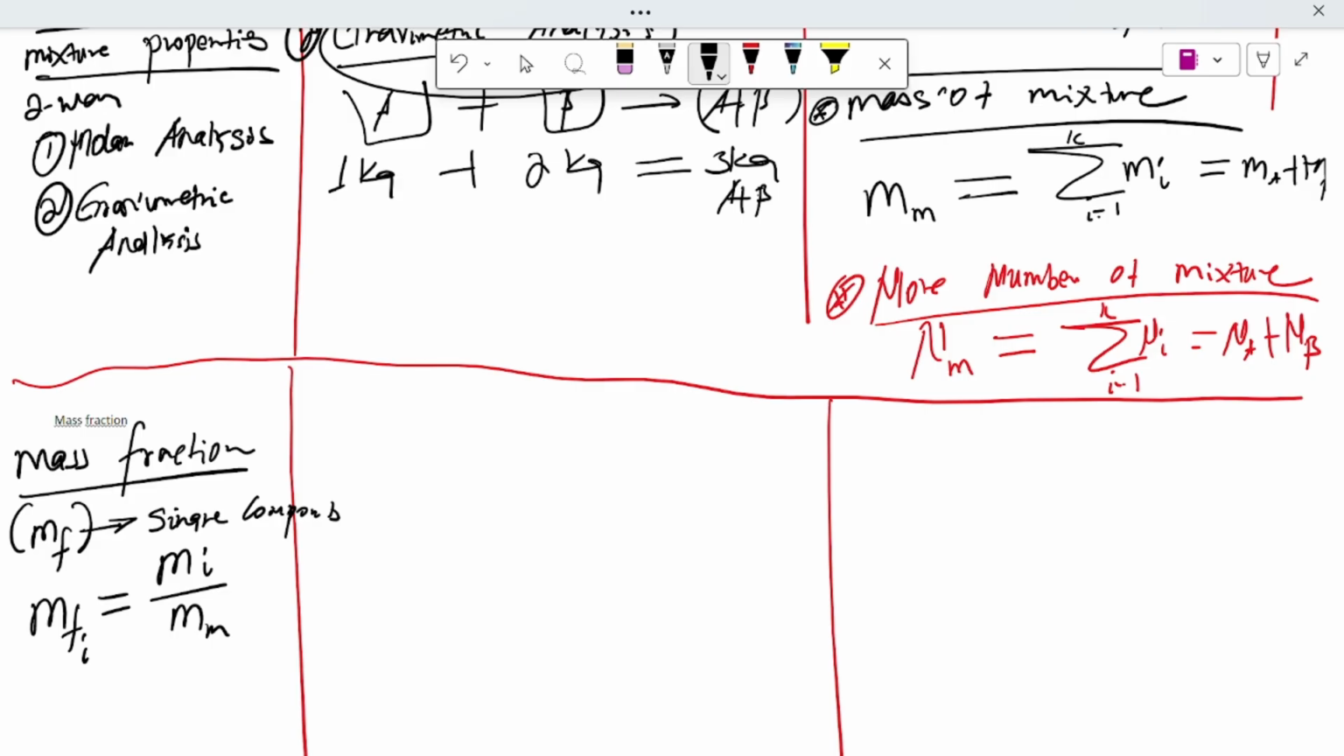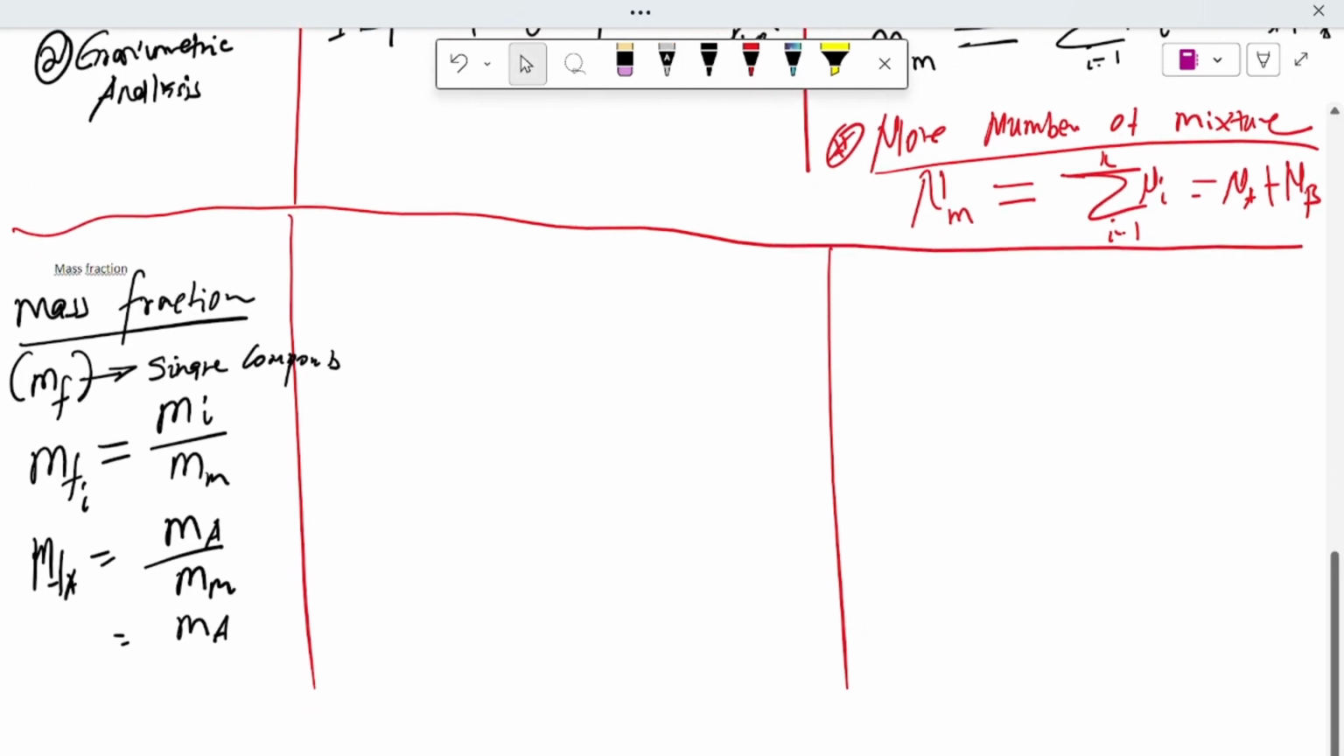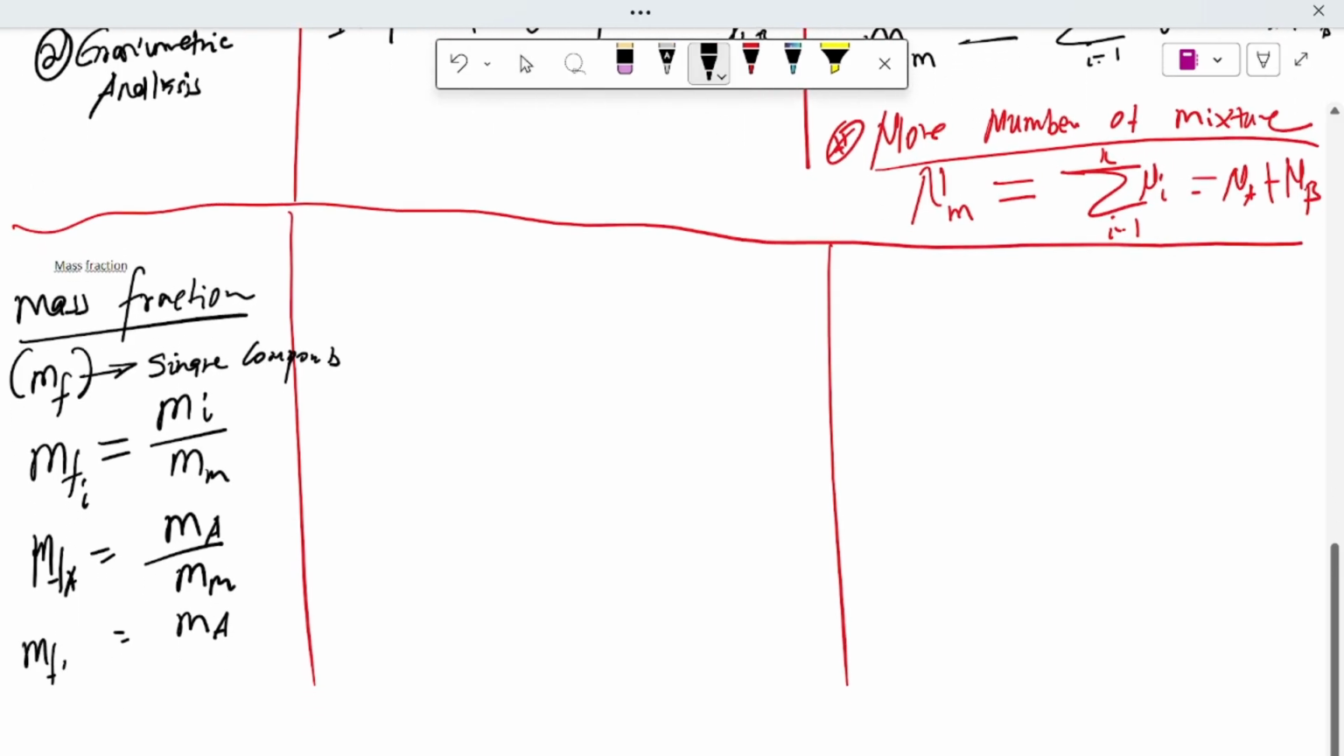Assume a mixture of A plus B. The mass fraction of A is the mass of A over the mass of the mixture. That means the mass of A over the mass of A plus the mass of B. This one is the mass of the mixture. This one is for individual components.